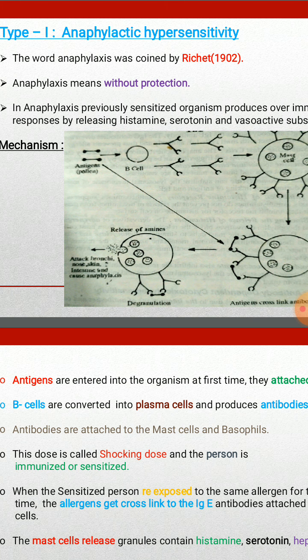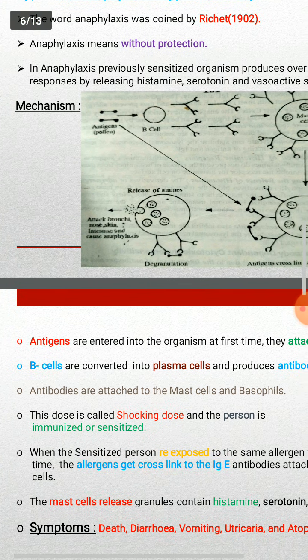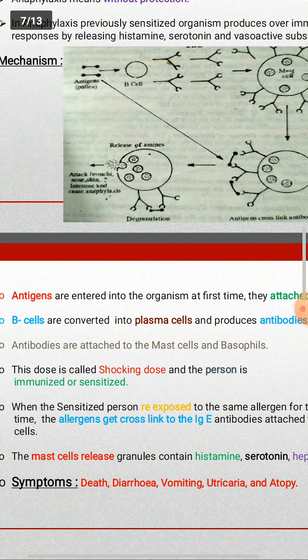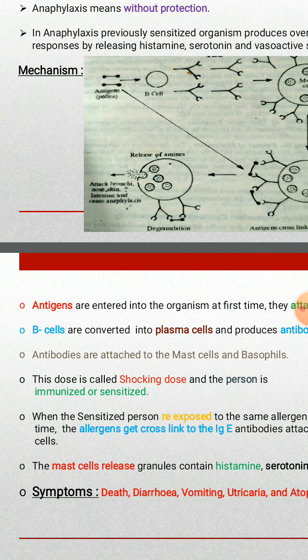In anaphylactic hypersensitivity, antigens enter the organism for the first time. They attach to the B cells and stimulate the B cells to produce antibodies. The B cells do not directly produce the antibodies. The B cells convert into plasma cells and produce the antibodies. So the antibodies are liberated from the plasma cells, which are the modified cells of B cells.